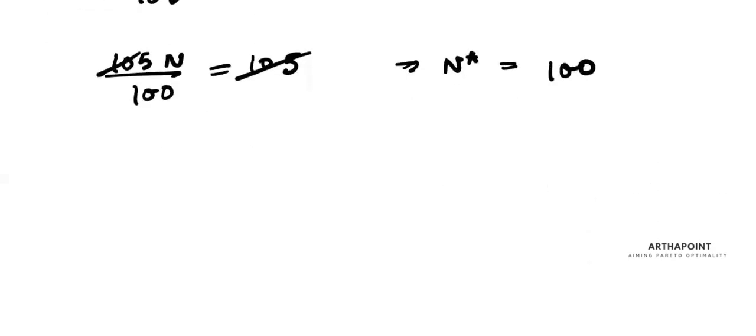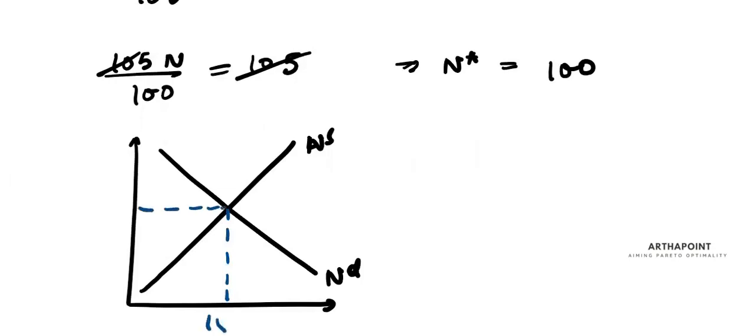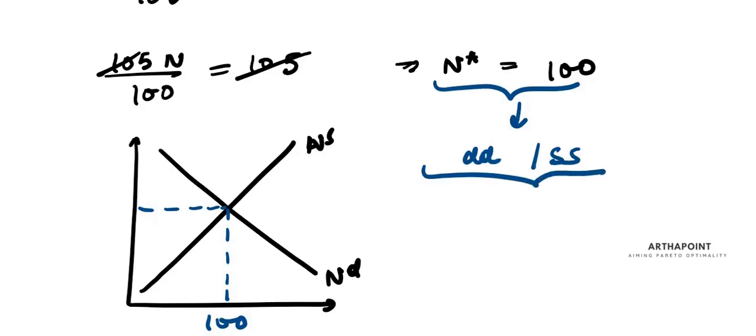Please see this. Wherever the demand of labor is meeting the supply of labor, at that equilibrium, I have the number of labor as 100. Now once you have N star, whether you put it in the demand equation of labor or the supply equation of labor, you will get your real wage. Remember, this is the real wage in the background.